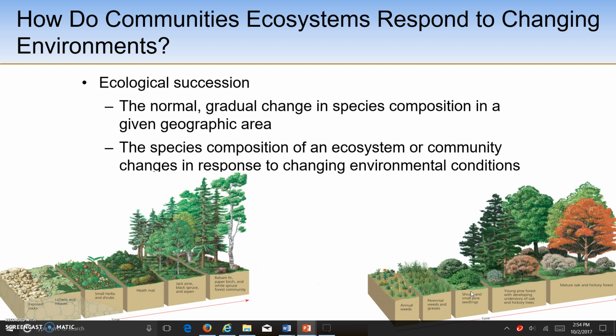On the right side of the screen is an example of secondary succession, and this occurs when communities or ecosystems have been disturbed, removed, or destroyed, but they do retain some of their sediment or soil properties. As a result, succession occurs in a shorter time frame in secondary succession as opposed to primary succession, because there are soils and sediments already existent for plants to grow in.